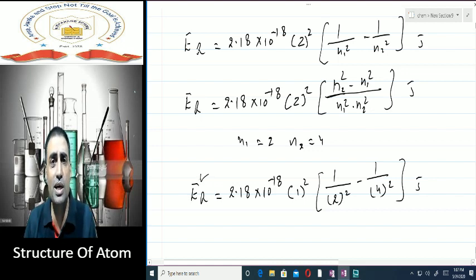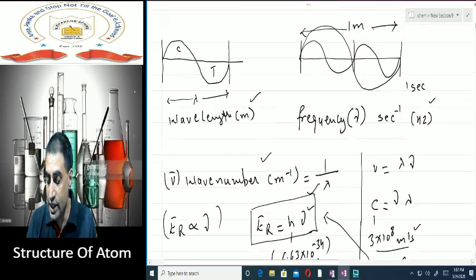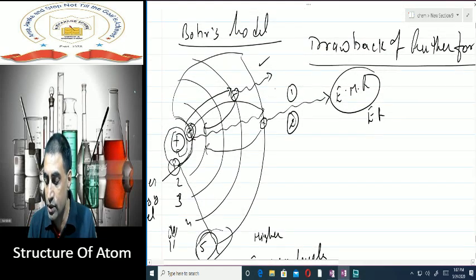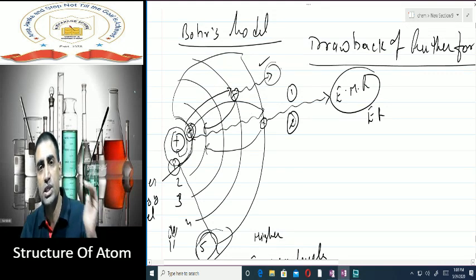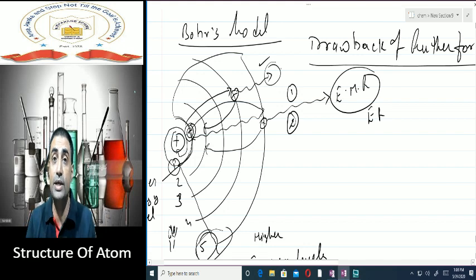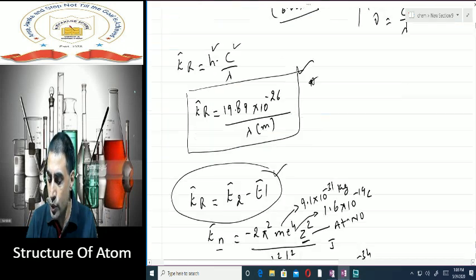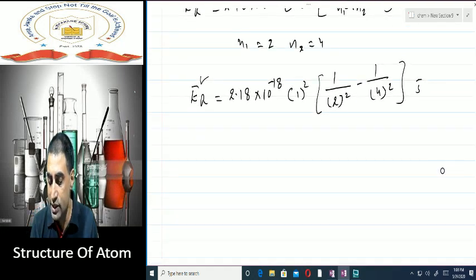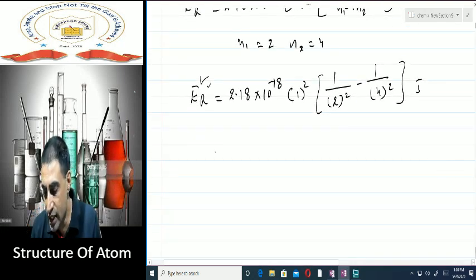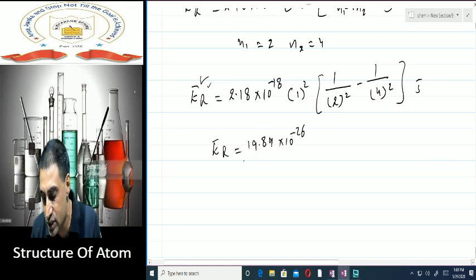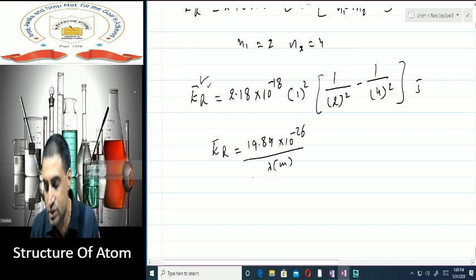Now suppose you have been asked to calculate the wavelength, not energy this time. You have been asked to calculate the wavelength of the electromagnetic radiation which is coming out from the atom. You can use the energy formula, and I have taught you that energy of radiation is equal to 19.89 into 10 to the power minus 26 upon lambda in meters.